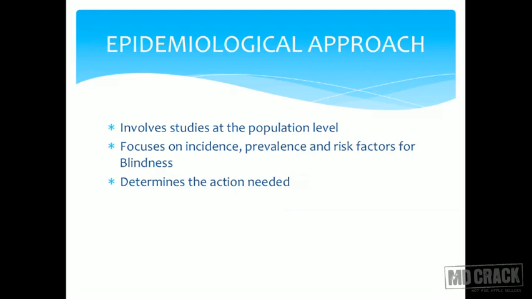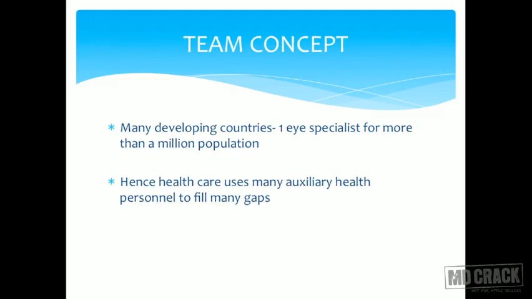Epidemiological approach, as I said, taking out the burden of the disease. How many people have the disease? That is the epidemiological approach. Obviously has to be done at the population level. Team concept is a big problem. Everywhere we know we have a severe deficiency of ophthalmologists, and therefore we want to train our Anganwadi workers or DAIs, peripheral health workers, in at least basic ophthalmology so that the basic problems of ophthalmology are solved.